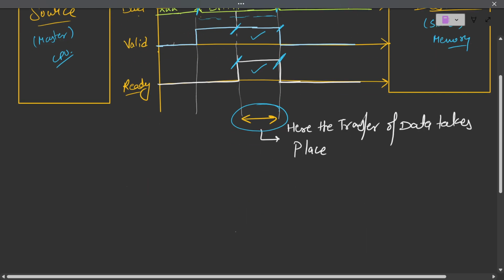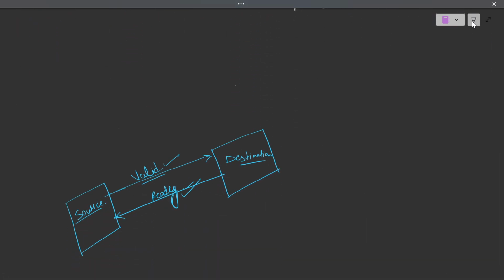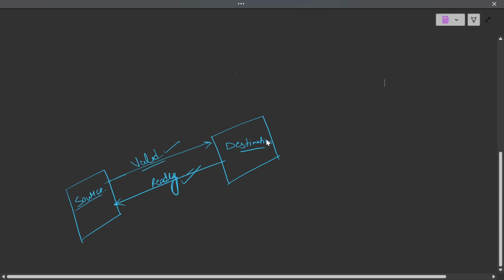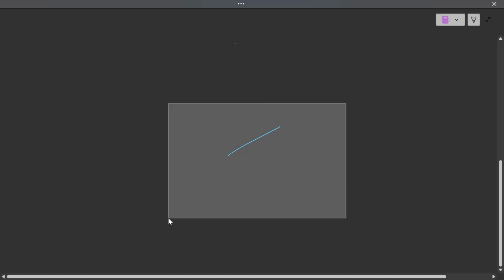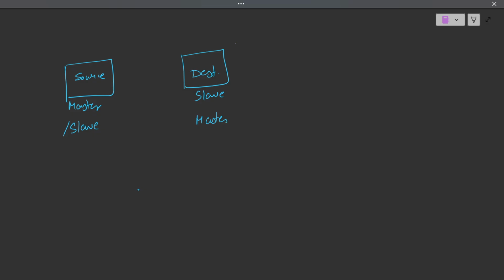Now we'll see some case scenarios. If we are having one source, the source can be master in our case, or it can also be slave. That means when the master is source, obviously the destination will be slave, and if the slave is the source, the destination will be master.